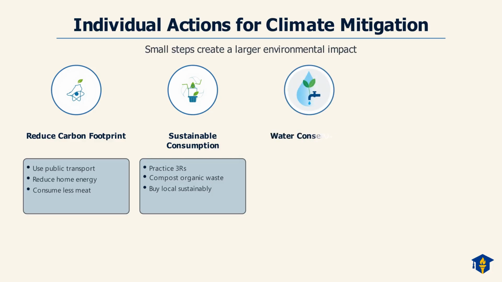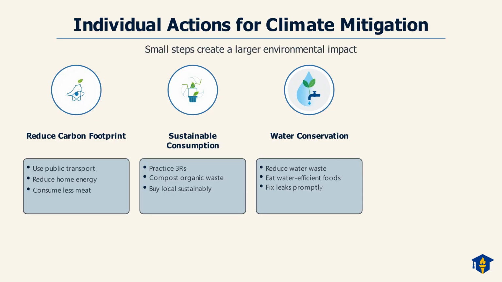Now, let's turn our attention to important strategies for water conservation. Conserving water by turning off taps and fixing leaks is a simple yet impactful action. Choosing water-efficient foods, like seasonal produce, can significantly reduce your water footprint. Promptly fixing leaks at home prevents unnecessary water waste and saves valuable resources.